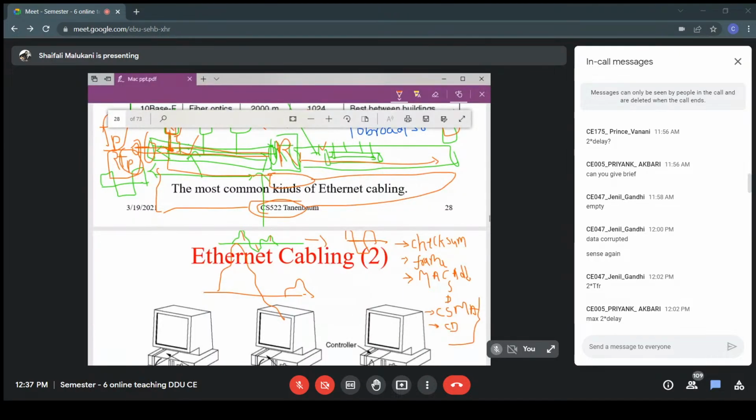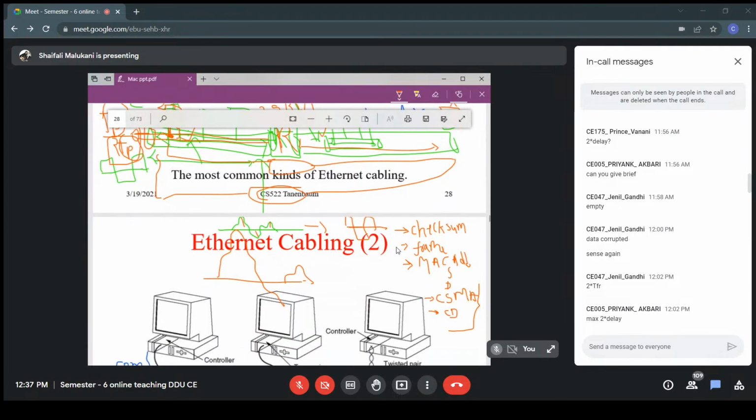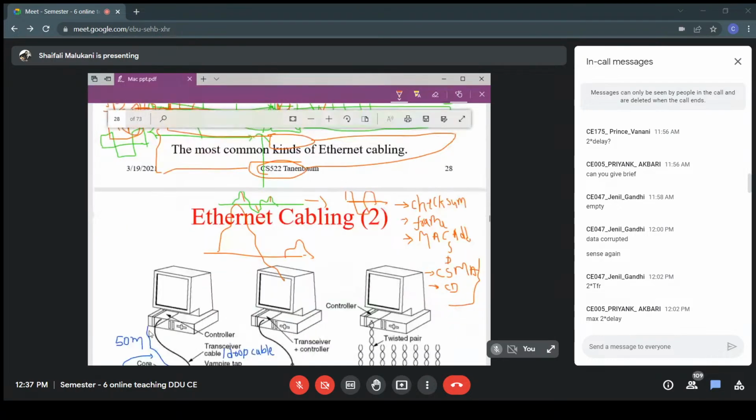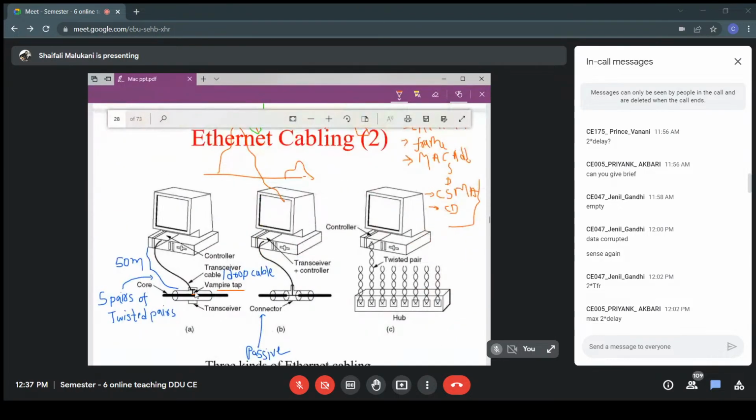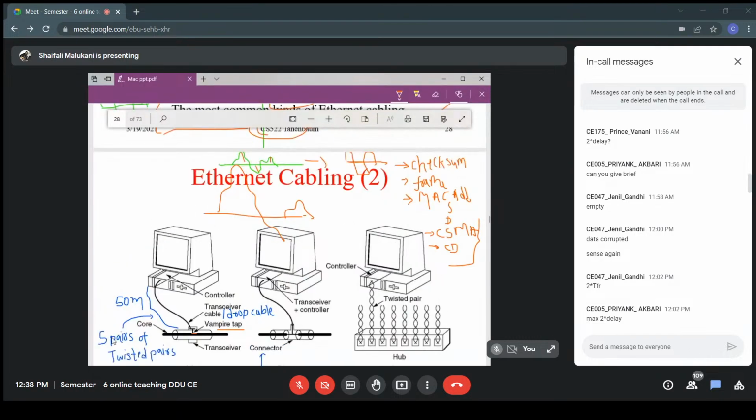Now, if it is a thick coaxial cable, this tap is active. Not all these jobs, but this CSMA/CD part is done by this vampire tap.